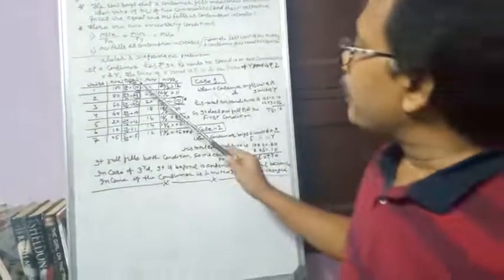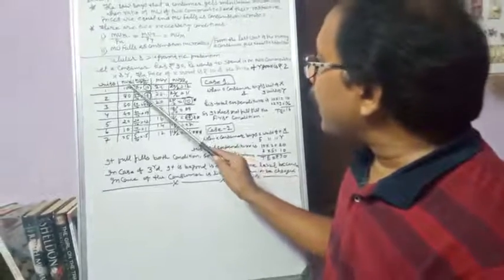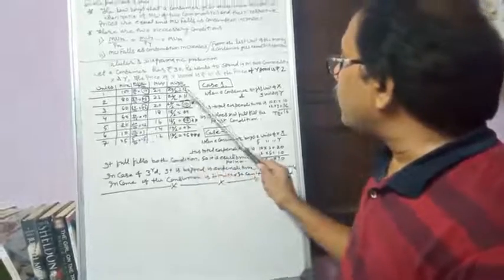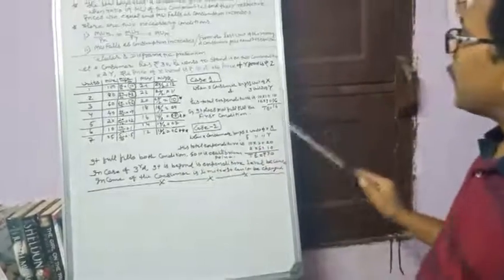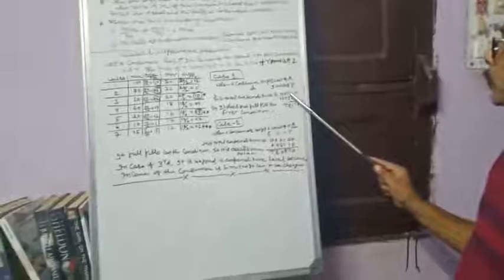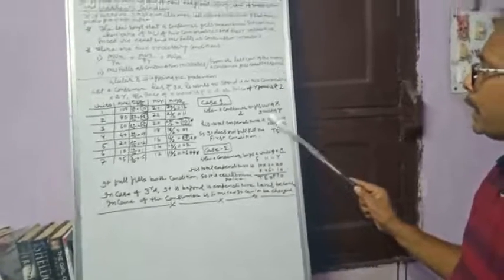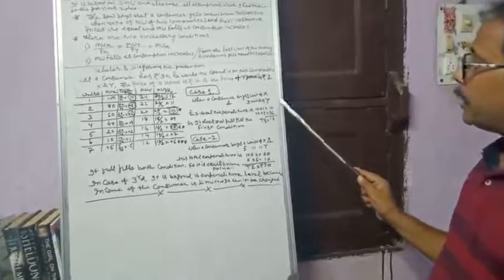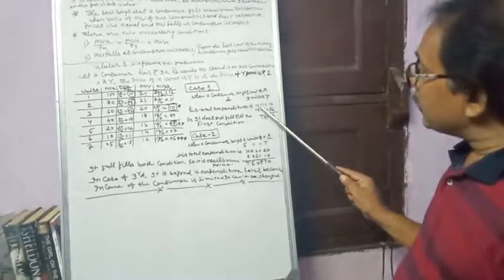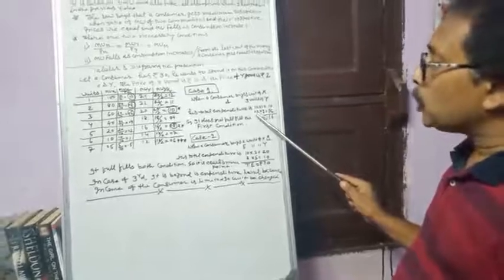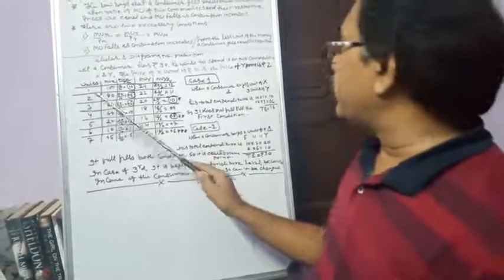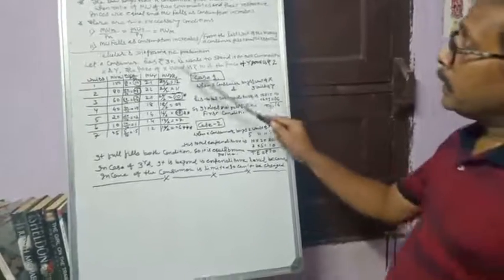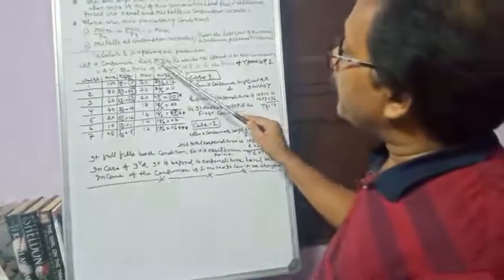When a consumer buys 1 unit of X commodity and 3 units of Y commodity, his total expenditure is 10 into 1, meaning 10 is the price and 1 is the units. So 10 into 1 is equal to 10. And in case of Y, the price is 2 and he is going to buy 3 units. So his total expenditure becomes 16. But he has to spend rupees 30.